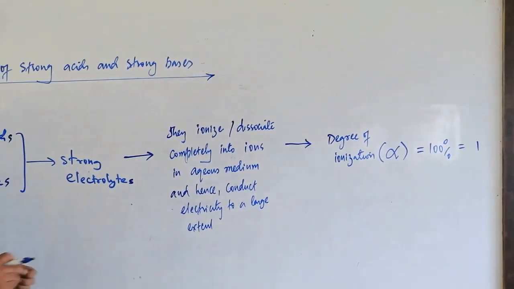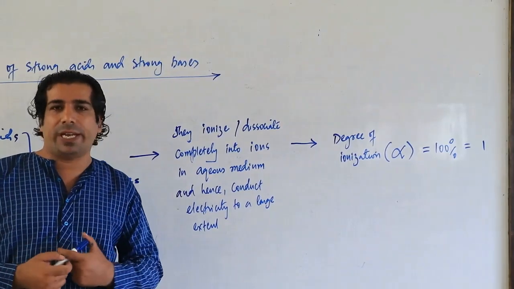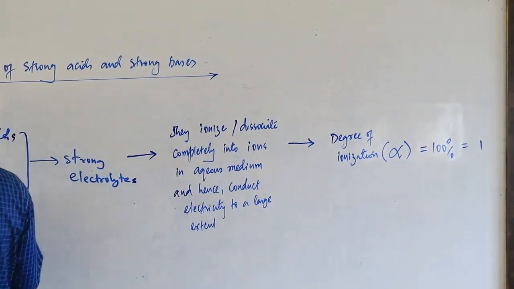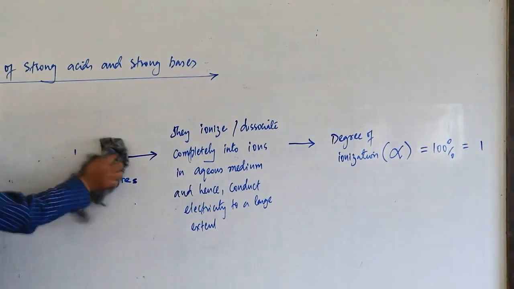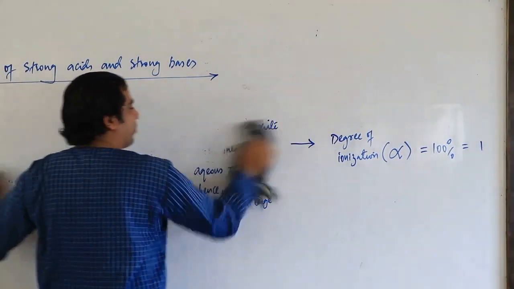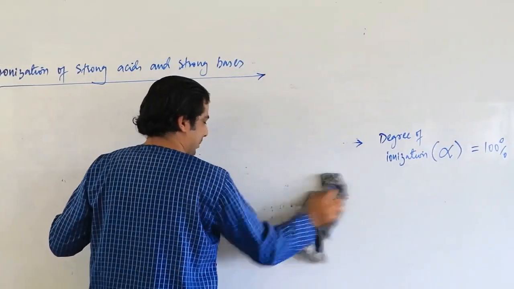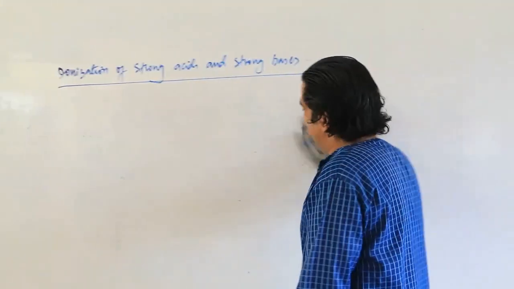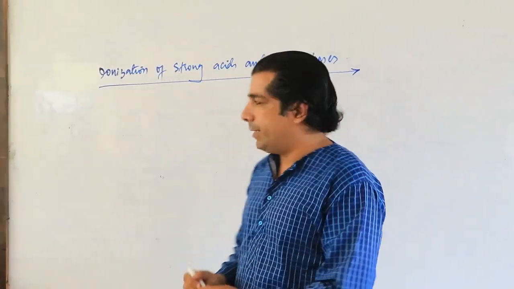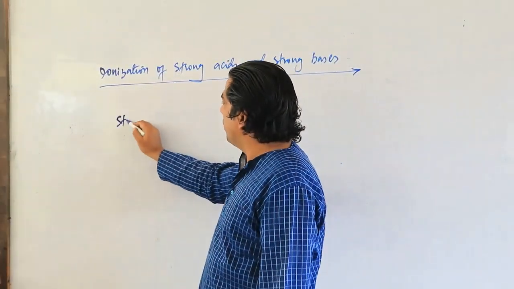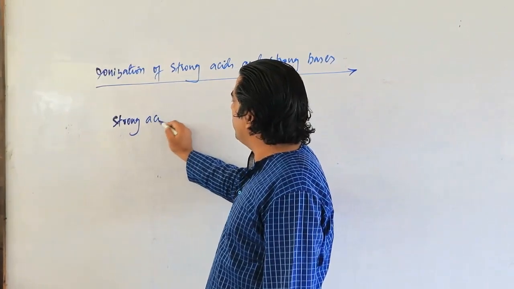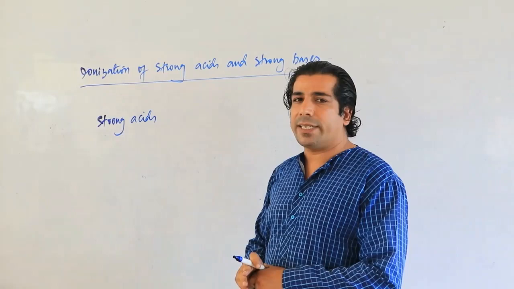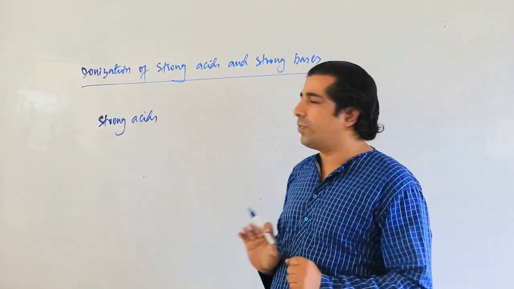Now after this we will take on the examples of strong acids and strong bases and give you some more points. So first of all, let us talk about strong acids now, my dear friends. And we know that their degree of ionization is 100%, correct? And they conduct electricity to a greater extent. These things we already know.